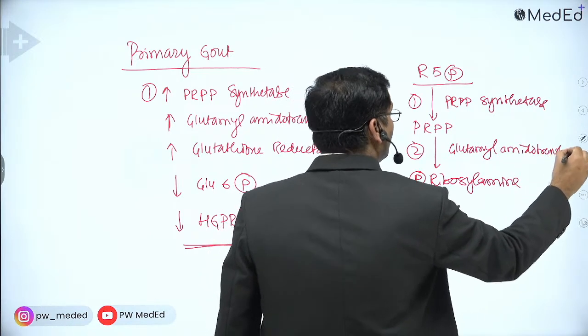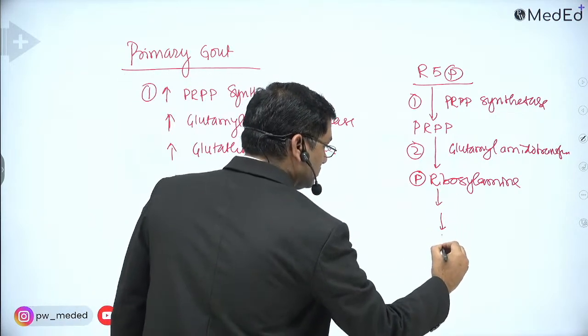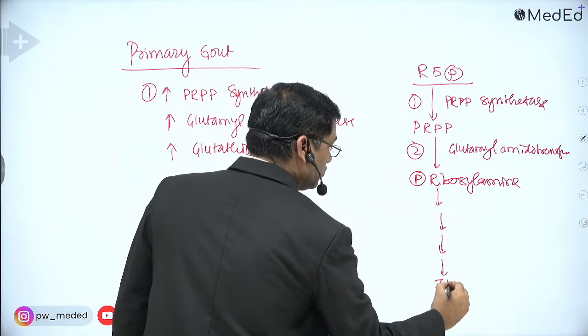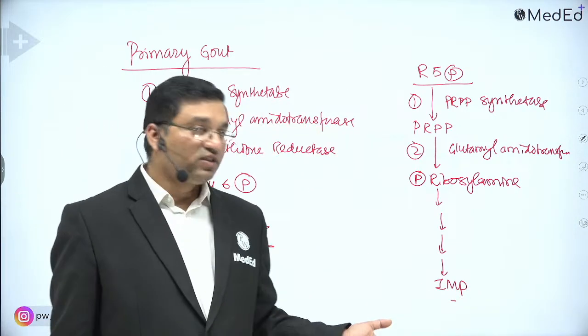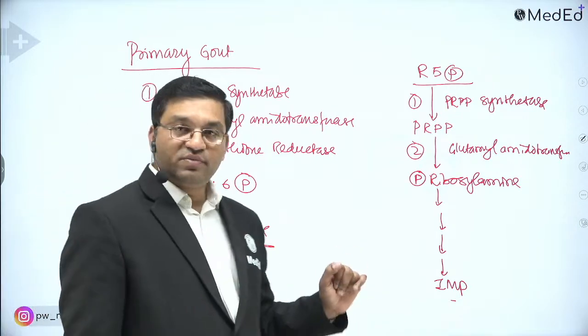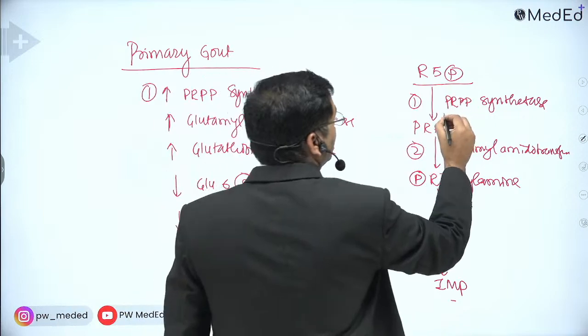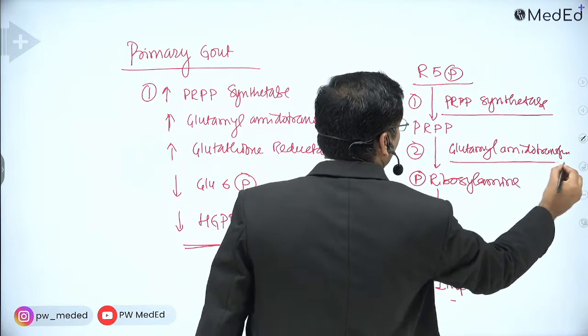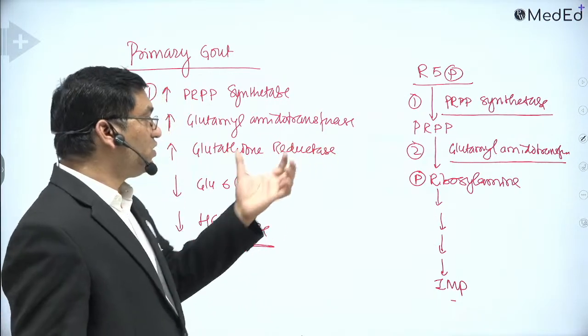IMP is the immediate precursor for the synthesis of AMP and GMP. So increased activity of these two enzymes is a cause of gout.